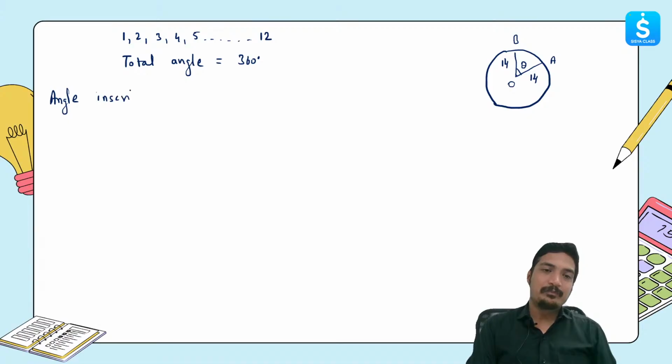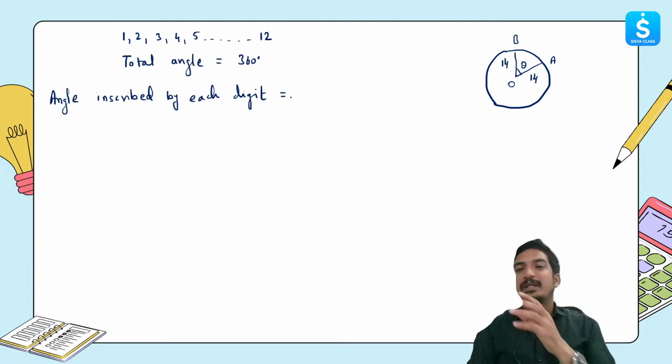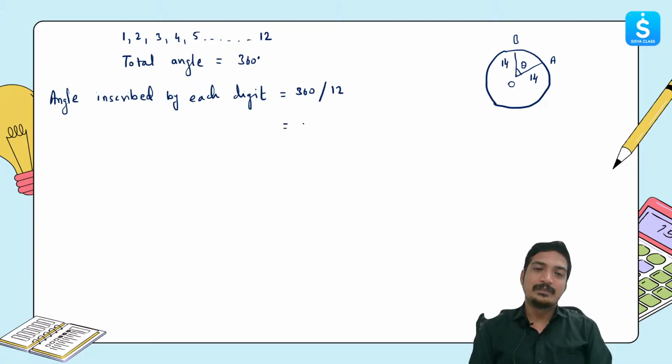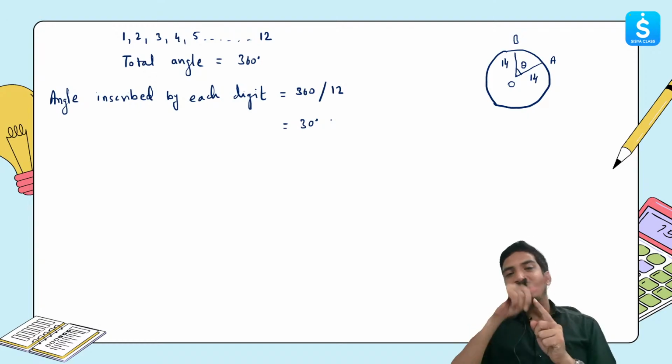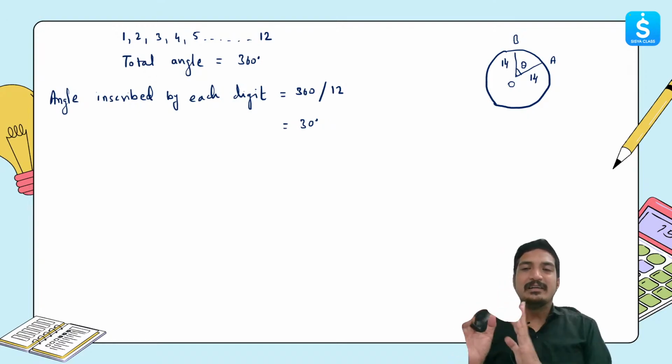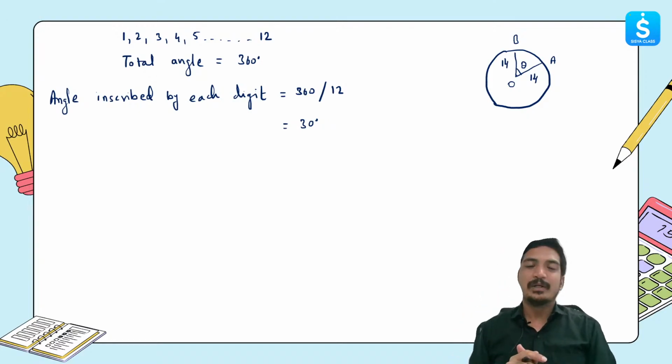Therefore I'll say angle inscribed by each digit. So the angle inscribed by each digit is equal to, what is the total angle that we have? 360 divided by how many digits that we have? 12. Okay, so this will give us 30 degrees. Which means that every digit will have 30 degrees. Okay, we can do it this way.